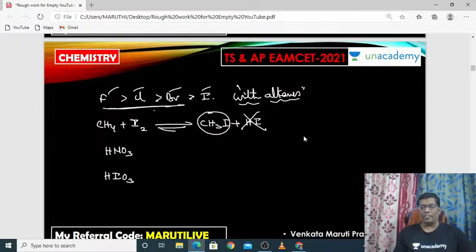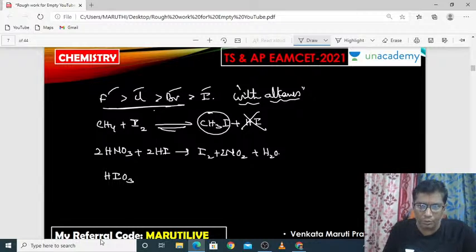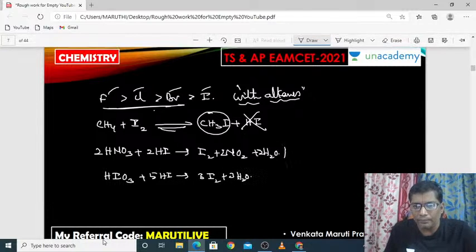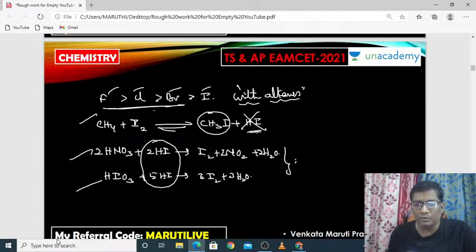HNO3 and HIO3. When HNO3 reacts with HI, it will produce I2 as well as NO2 and H2O. I2 and NO2 and H2O will be produced. In the same way, when HIO3 reacts with HI, it will produce I2 and H2O. These two are important chemicals to remove the HI as and when it is formed in methane iodination. That's all. This is all about halogenation.